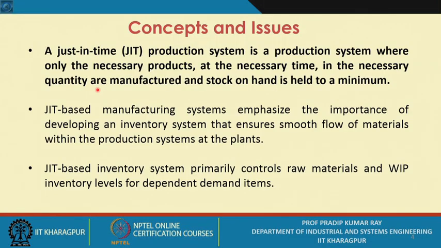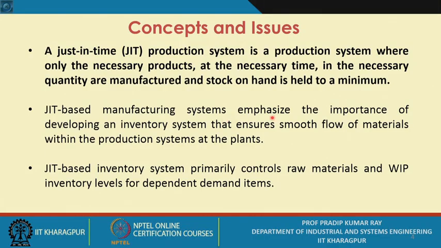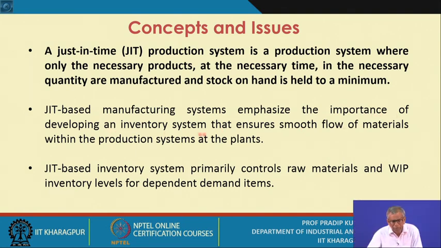So in that context you have to run the system with a minimum level of inventory, and if you adopt the JIT based production system or JIT based inventory and production control system, there are many instances where companies are able to run the systems efficiently and effectively, with a smooth flow of materials within the production system at the minimum cost. JIT based manufacturing systems emphasize the importance of developing an inventory system that ensures smooth flow of materials within the production systems at the plants.